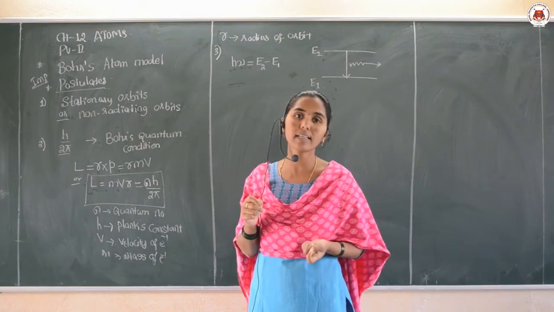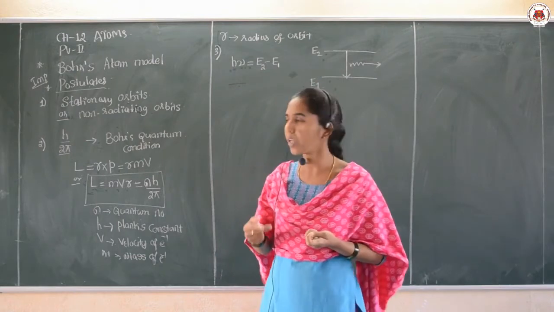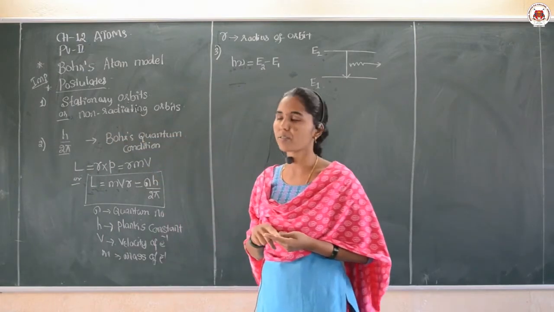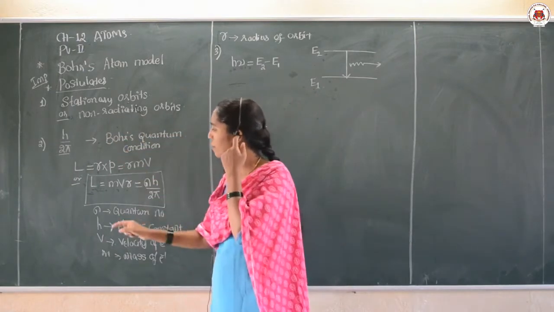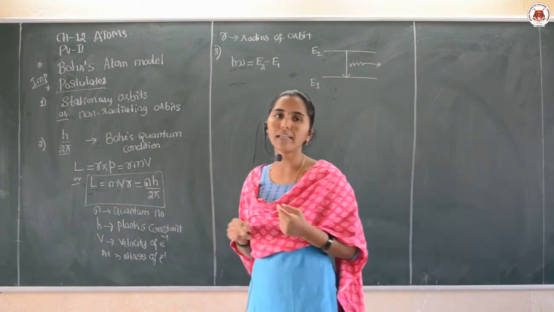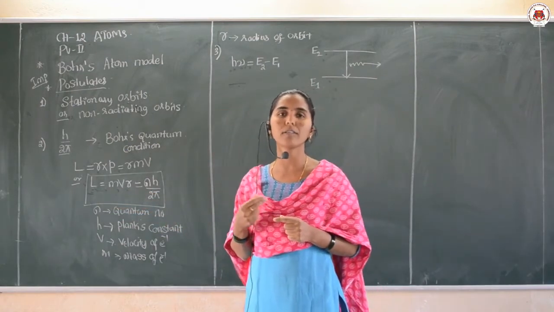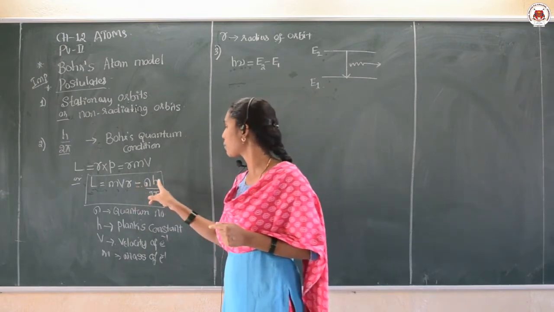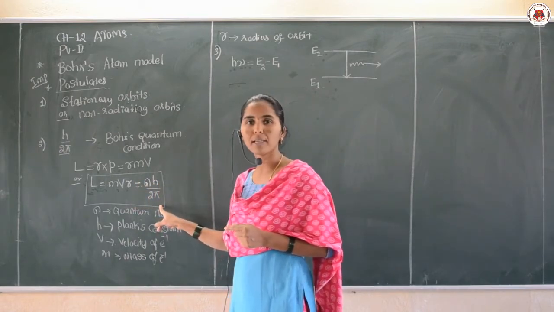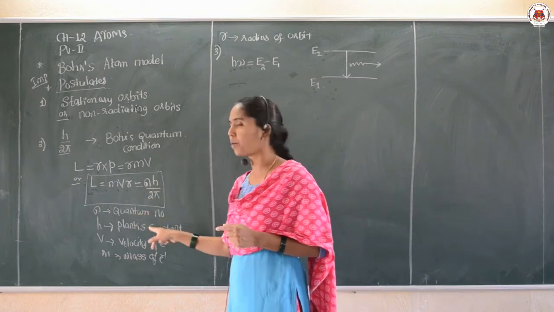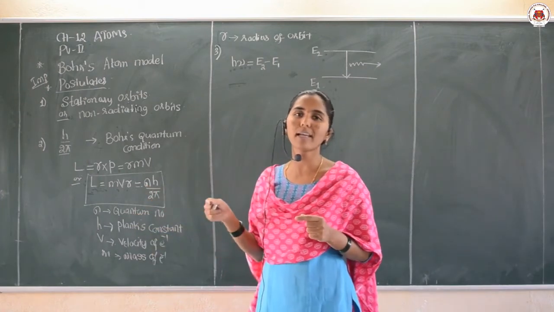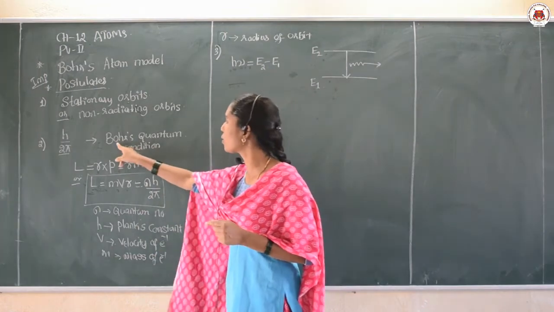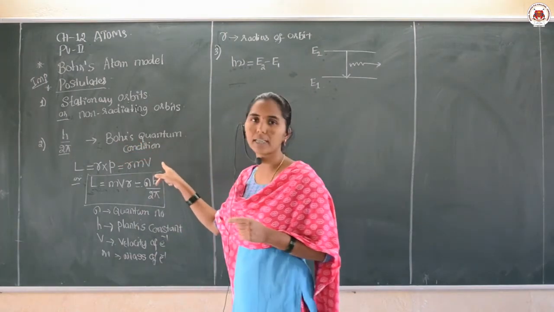That energy is not radiated, therefore they are also called non-radiating orbits. Then the second one: the angular momentum of an electron revolving around the nucleus is an integral multiple of h by 2 pi. Here n is the quantum number, therefore the second postulate can also be called Bohr's quantum condition.